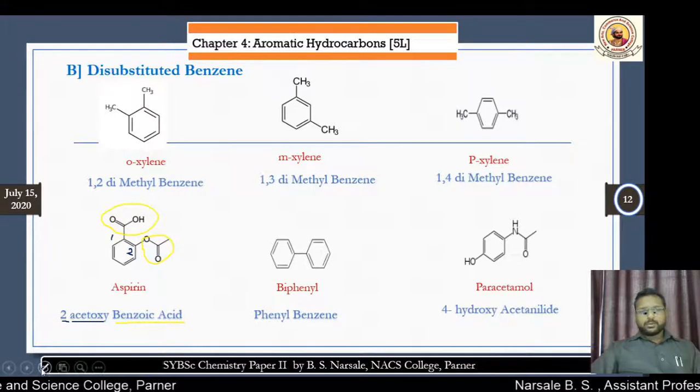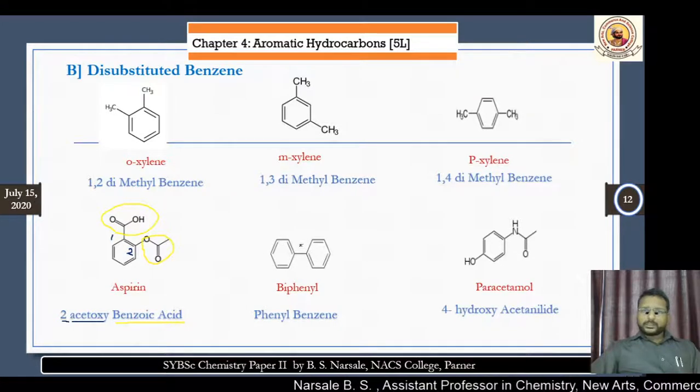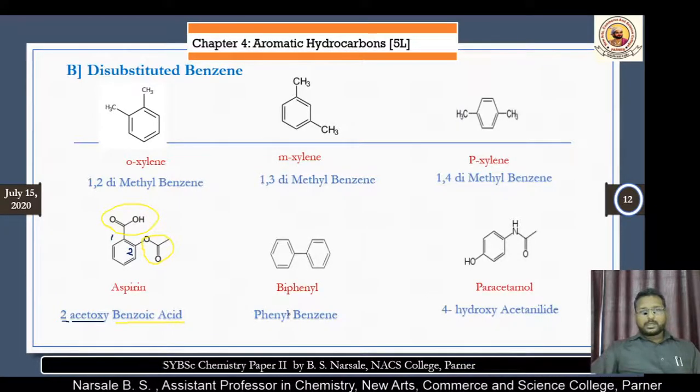Okay. Now go for the biphenyl compound. The biphenyl has two rings, and it is actually a single monosubstituted ring, not disubstituted.